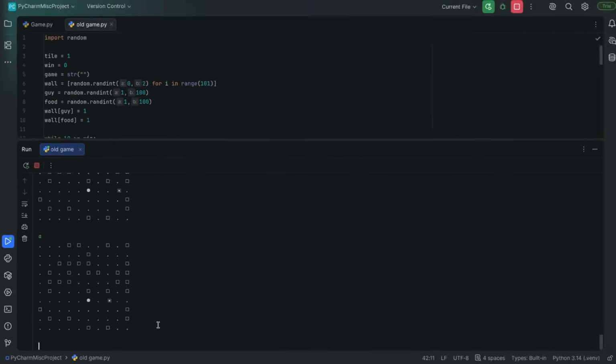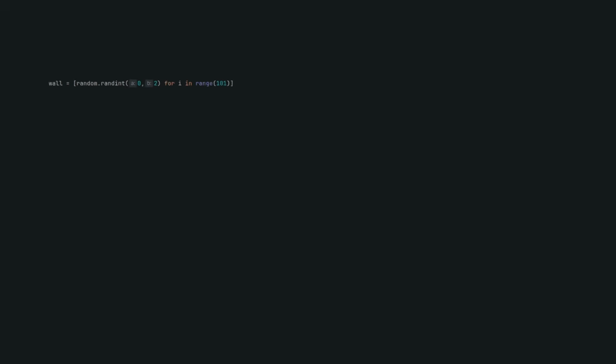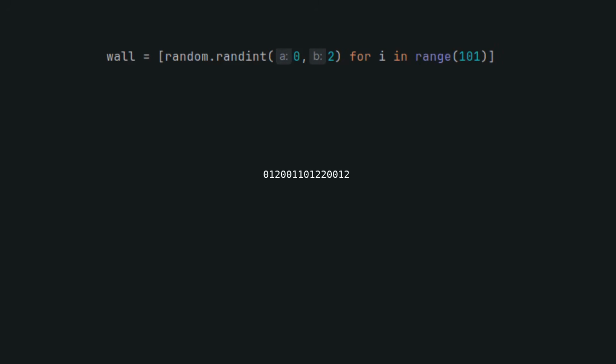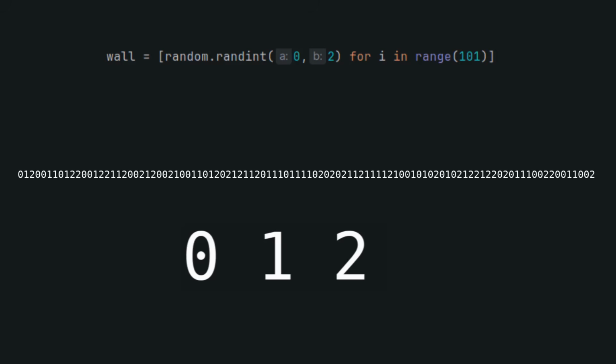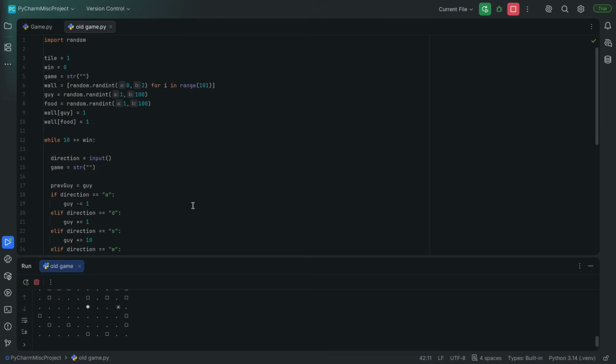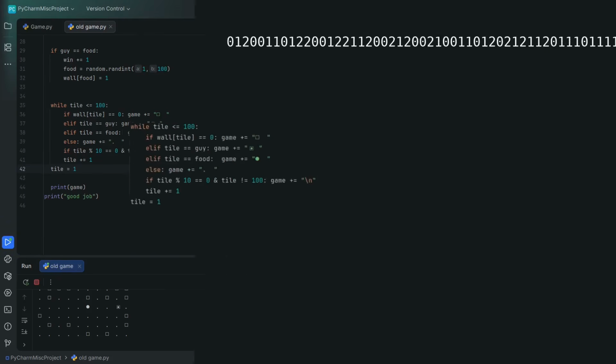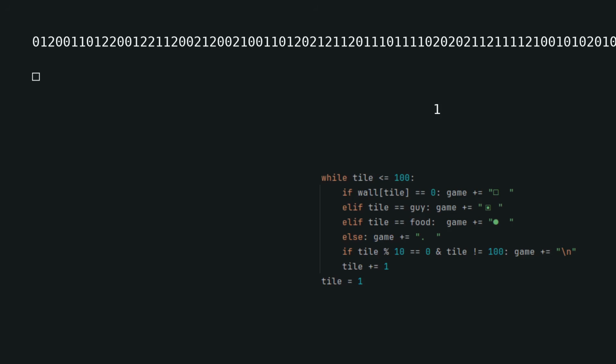This game may look like a grid, but that's not how the code sees it. To make the maze, this line generates 100 random numbers, either a 0, a 1, or a 2. So every maze is just one long line of 0s, 1s, and 2s. It doesn't really look like a maze right now, so to fix that, we need to go down here. This part goes through each number, and if it's a 0, it types a box. If it's a 1 or a 2, it types a dot. So there's a 1/3 chance of each tile being a box. This goes on until every 10th tile, where it places a \n, or a line break, which basically means it'll move to the next line and keep typing.